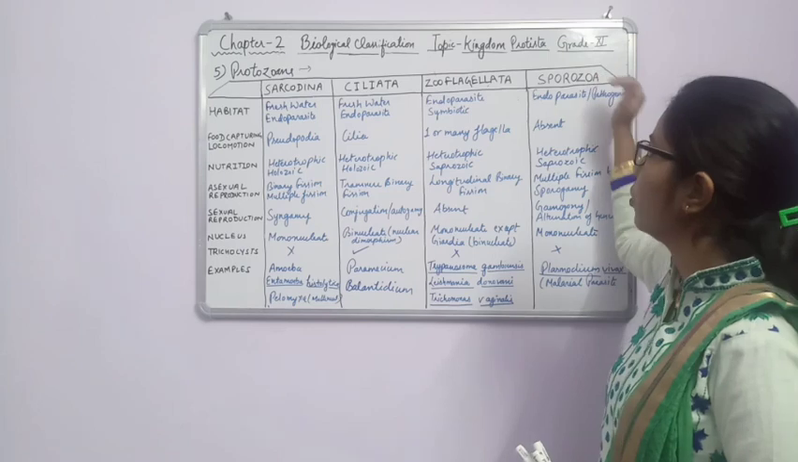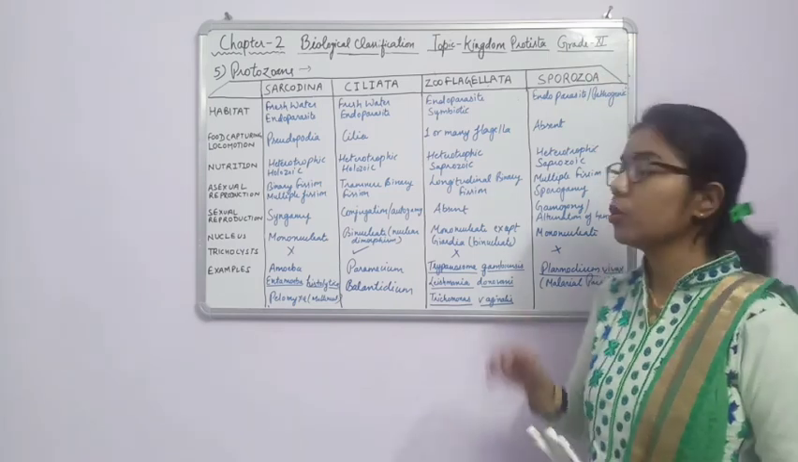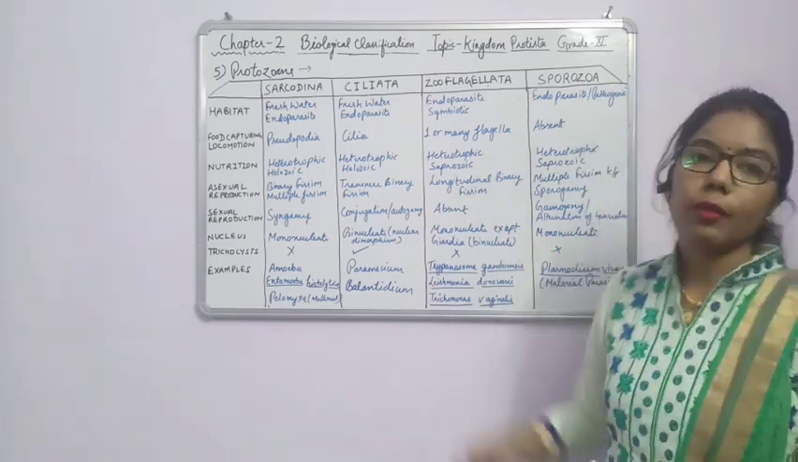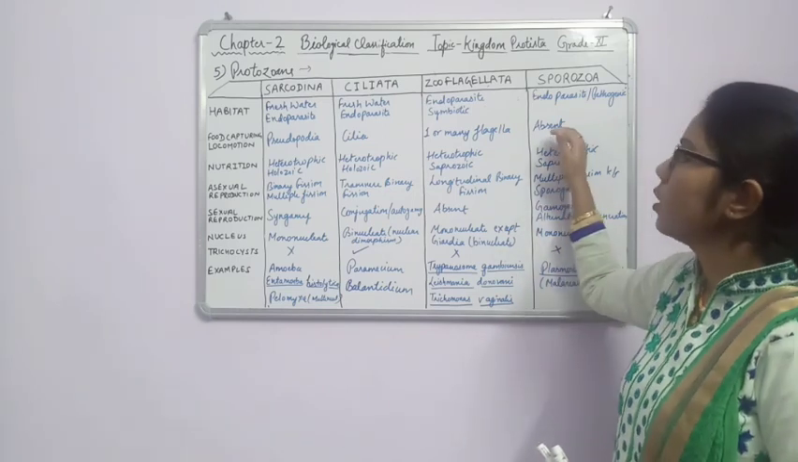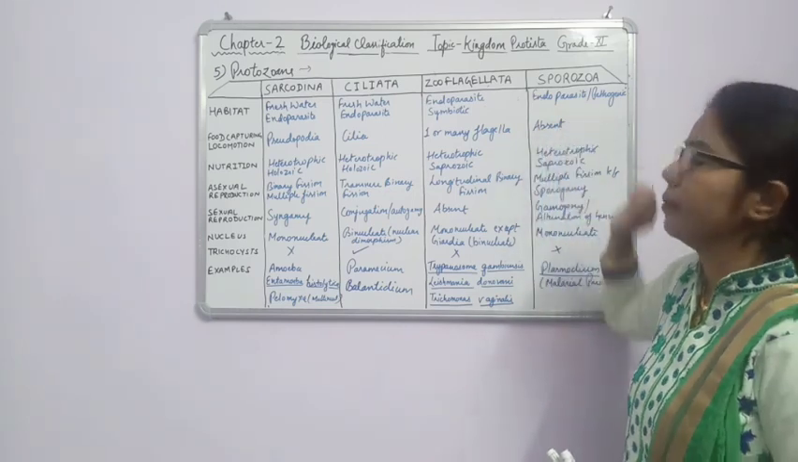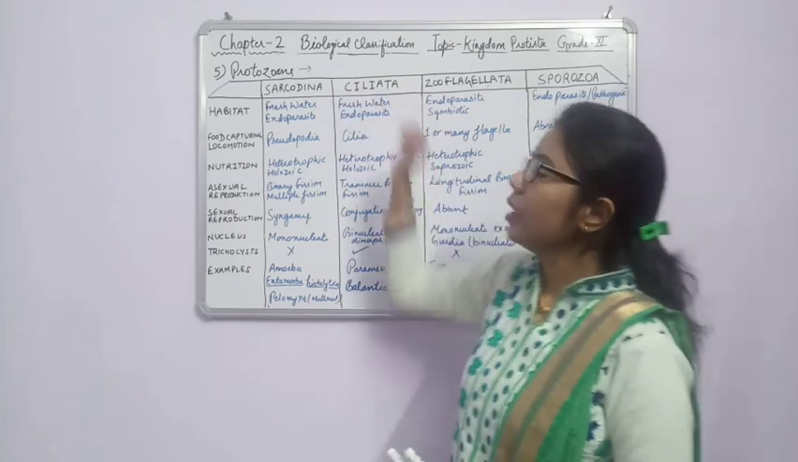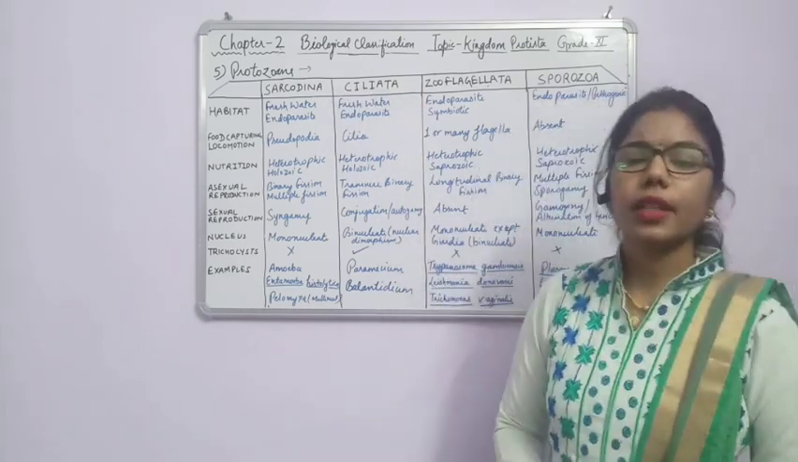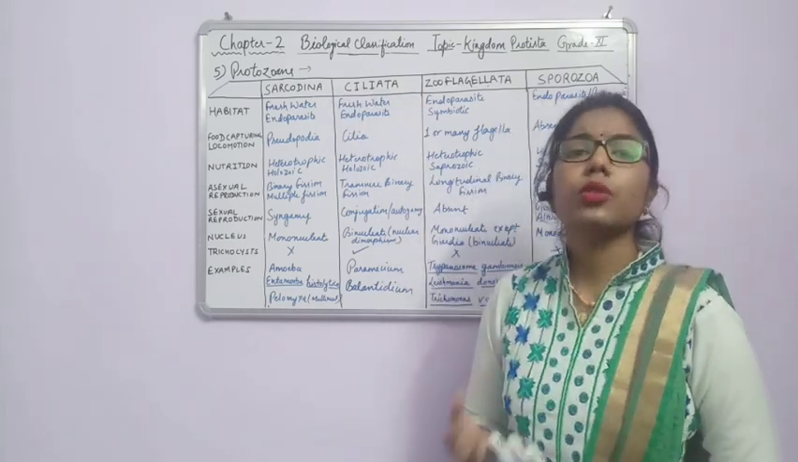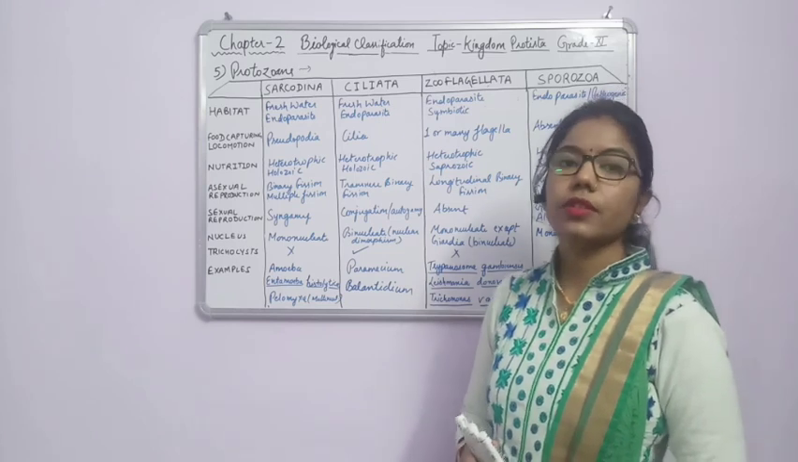And the fourth one is Sporozoa. It means there is no particular structure for capture as well as locomotion, so we can say all these are absent here. Fine. So let's start with the first one, Sarcodina. In Sarcodina we said that they have some pseudopodia-like structure, as we have seen in amoeba.